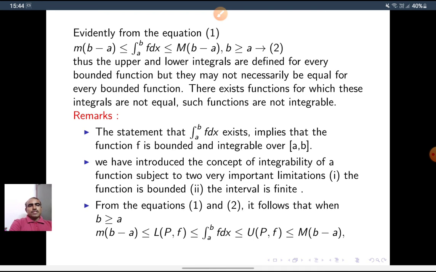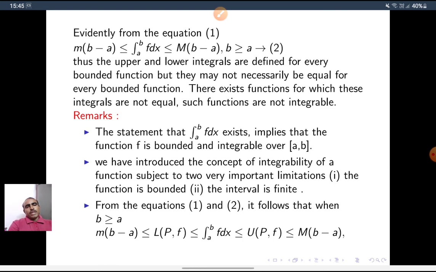And we have introduced the concept of integrability of a function subject to two very important limitations: f is bounded and the interval is finite. From equations 1 and 2, it follows that when b is greater than or equal to a, m into b minus a is less than or equal to LPF, which is less than or equal to integral a to b f of x dx, which is less than or equal to UPF, which is less than or equal to capital M into b minus a.